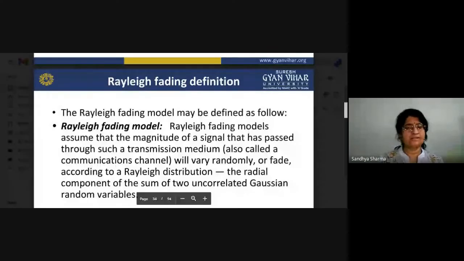So if we discuss the definition of Rayleigh fading, the Rayleigh fading model may be defined as a transmission medium that will vary randomly or fade according to a Rayleigh distribution, the radial component of the sum of two uncorrelated Gaussian random variables.